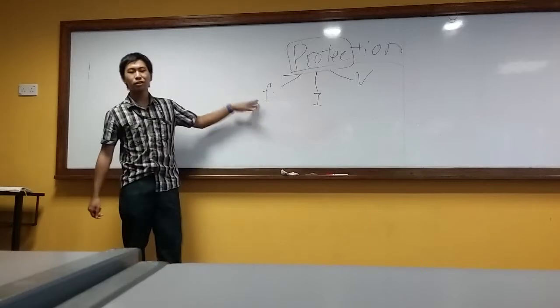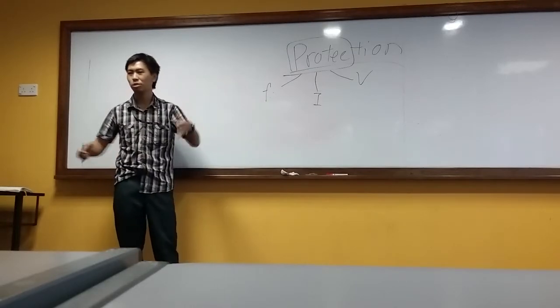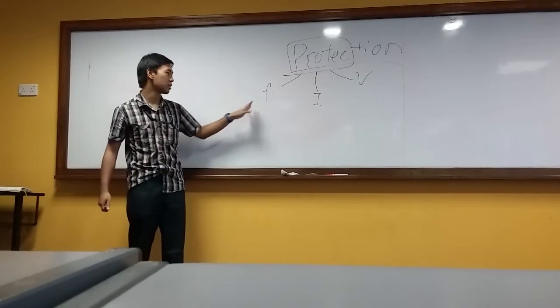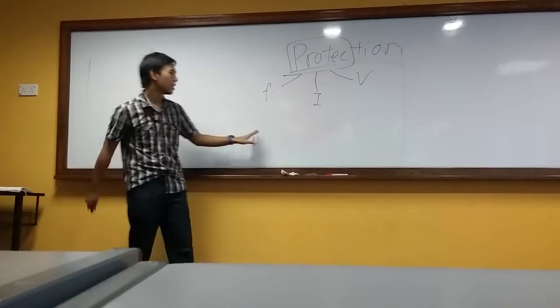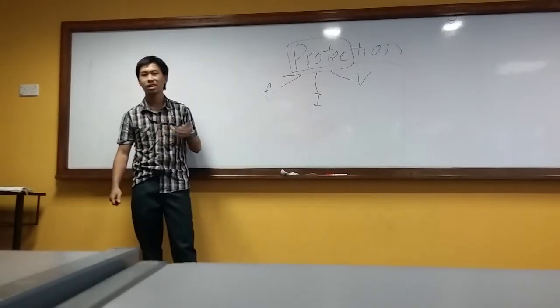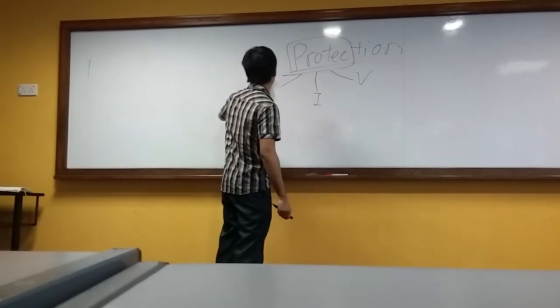Frequency: too high cannot, too low cannot. If the frequency is too high, the motor will be damaged or not spin properly. Our generator also will not do well because the frequency is directly linked to the generator. Current: we cannot have it too hot, because the cables will melt. So these 3 aspects we look at for protection.